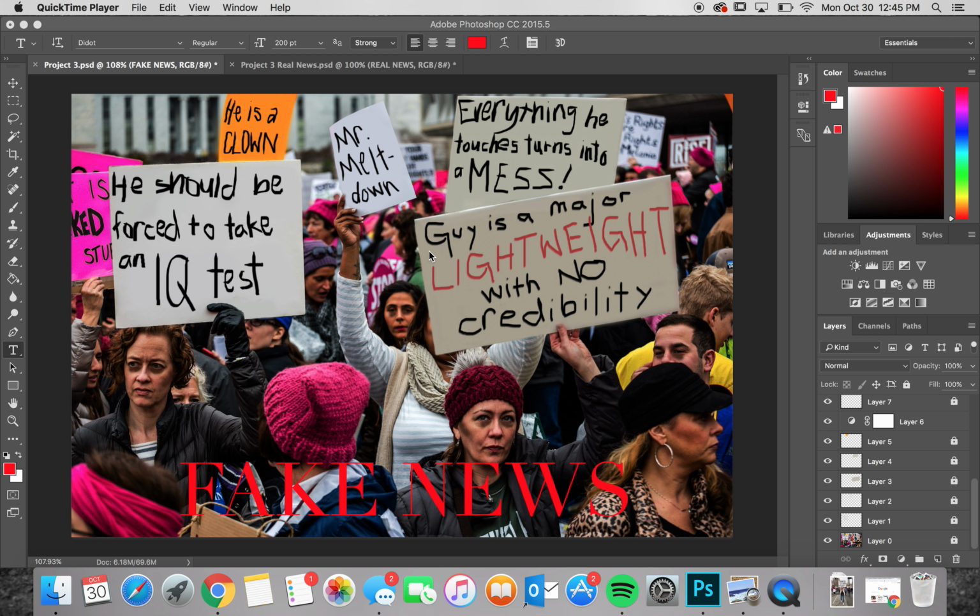For my Photoshop project, I decided that I wanted to do fake news versus real news, overall trying to be more of a dig at the current president of the United States. I focused on Twitter and the Women's March that happened this past January.